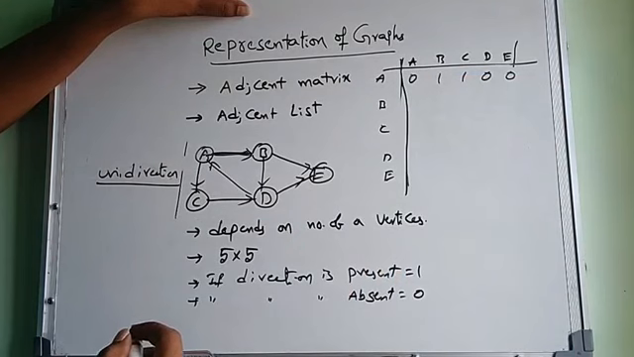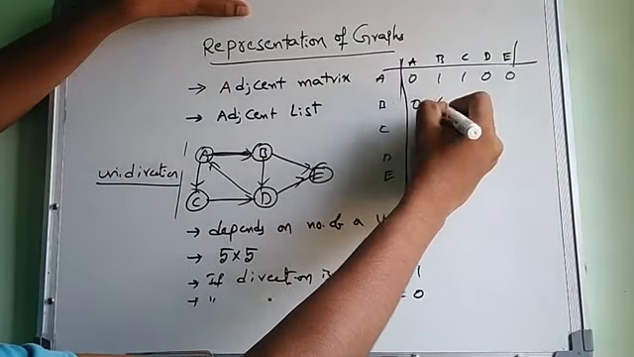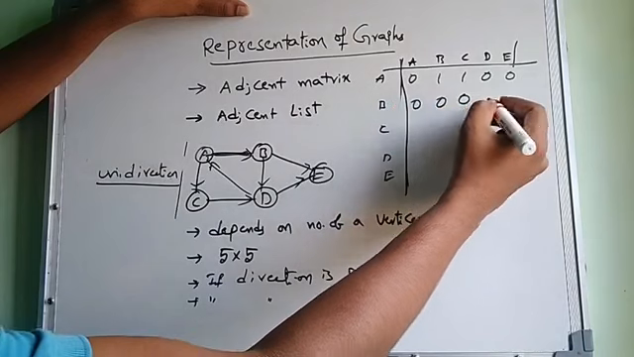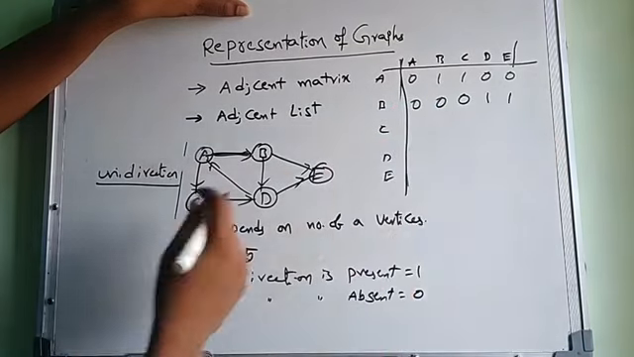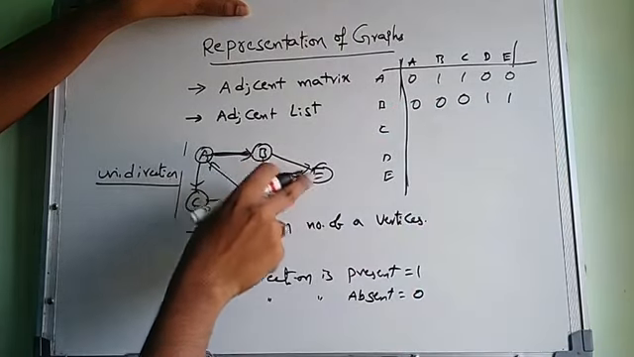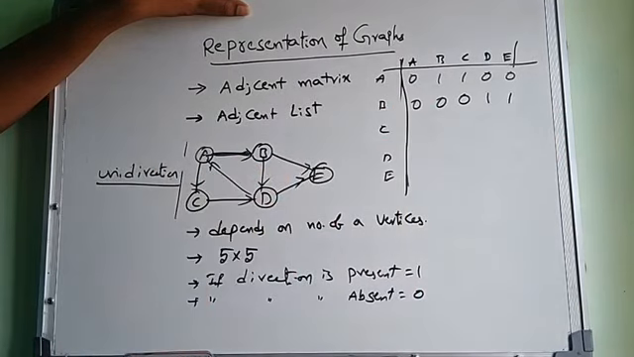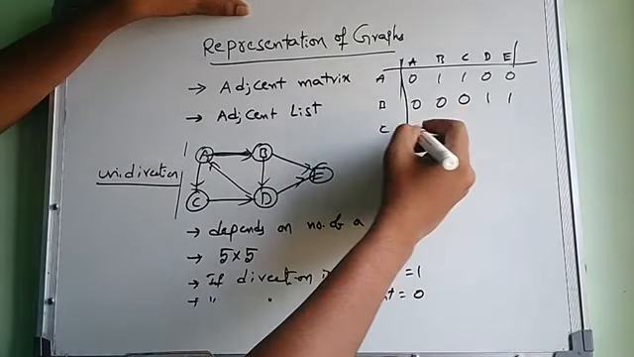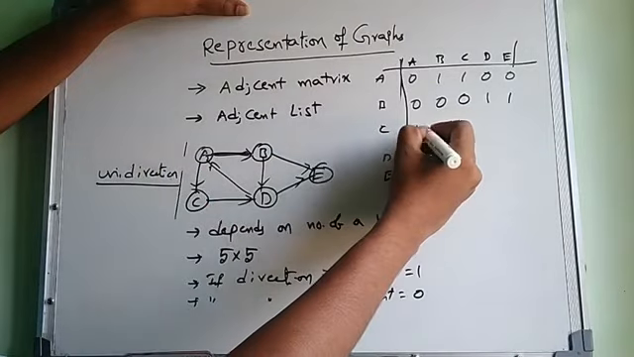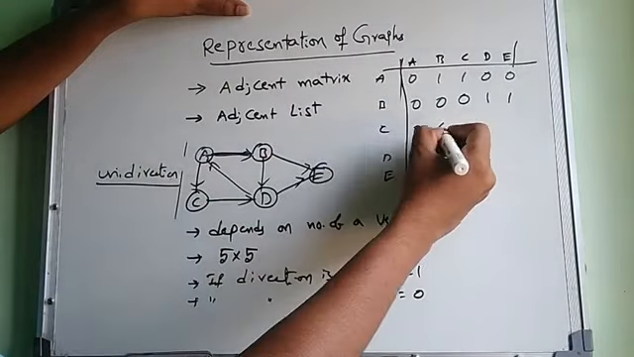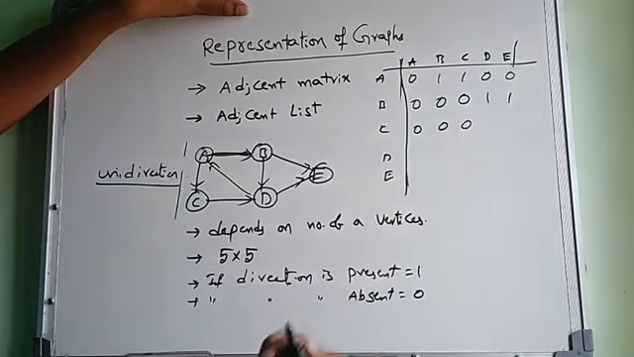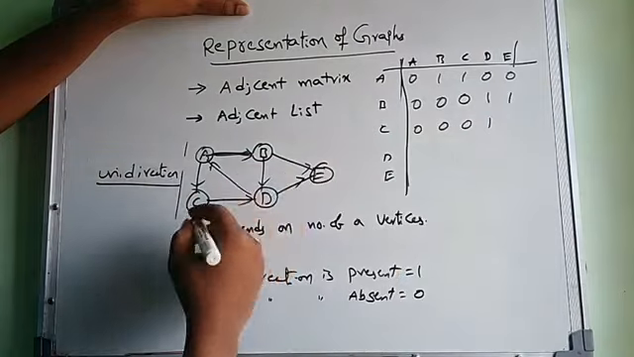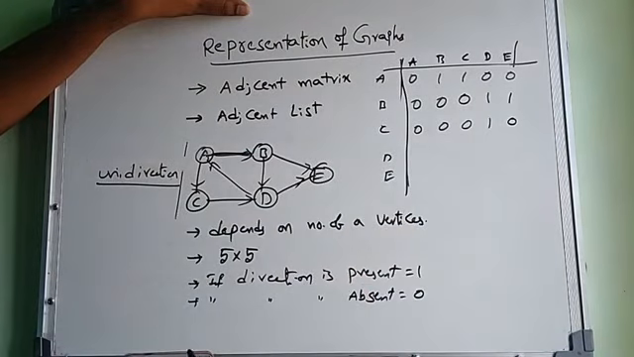B to A, no direction. B to B, no direction. B to C, no direction. B to D, direction is there. B to E, direction is there. If the direction is there, forward from that node, we represent it as 1. If there is no direction, put a 0. C to A, no direction. That means we have checked the arrow direction. C to B, no direction. C to C, obviously a self loop is not there in the graph. C to D, direction is there. C to E, no direction.